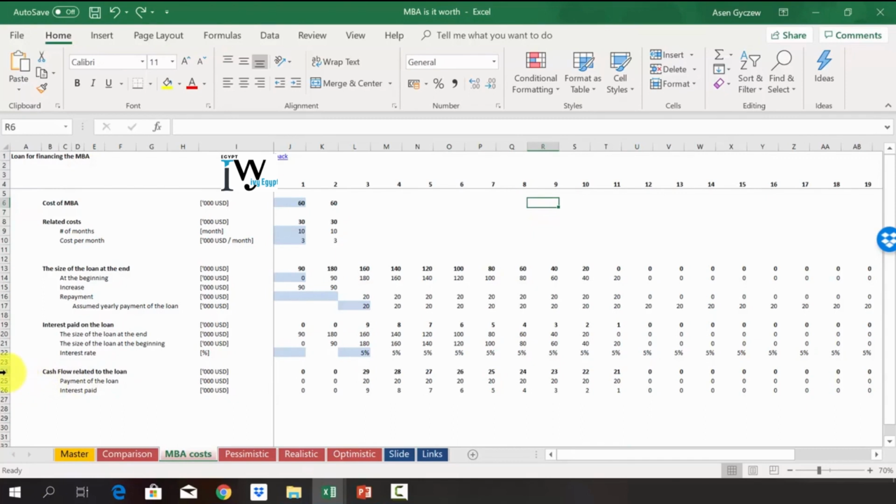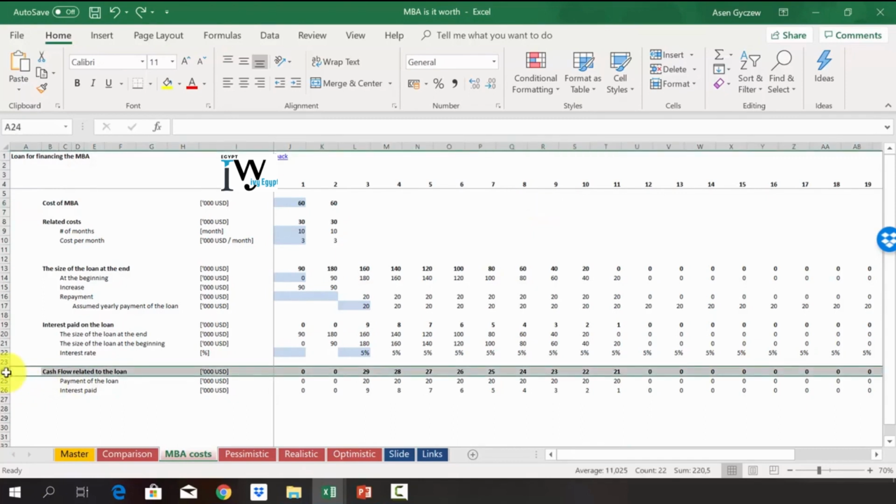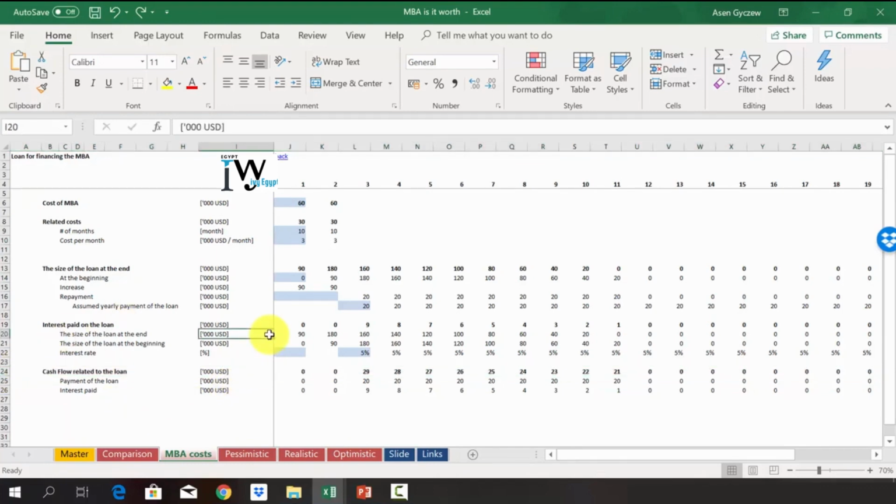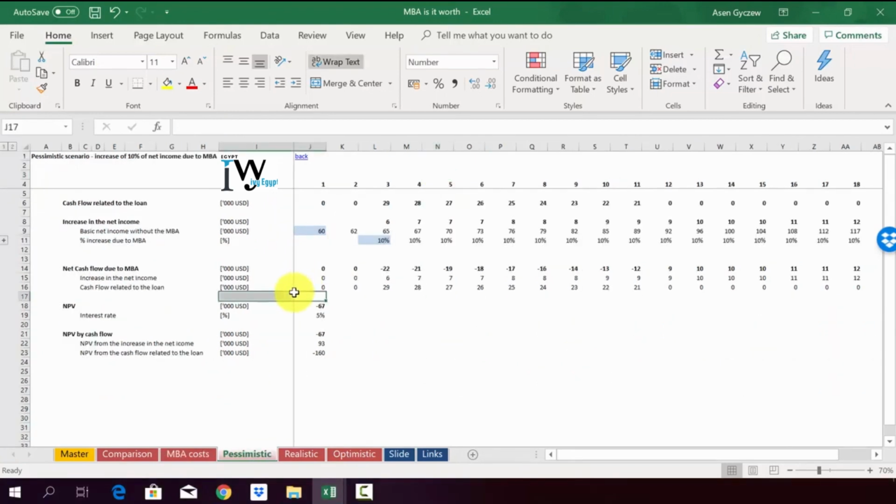So we're going to use the cash flow in order to see how we are benefiting from the MBA, given obviously different assumptions for each and every scenario. So let's move on to scenario number 1, being the pessimistic scenario. Let's have a look at the first scenario, the pessimistic one.